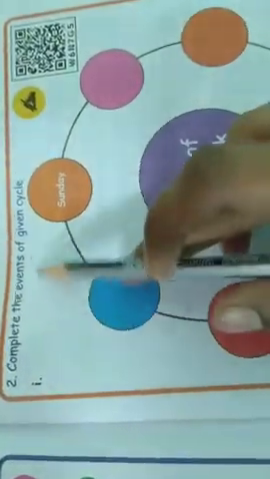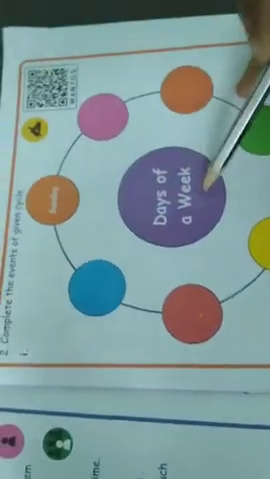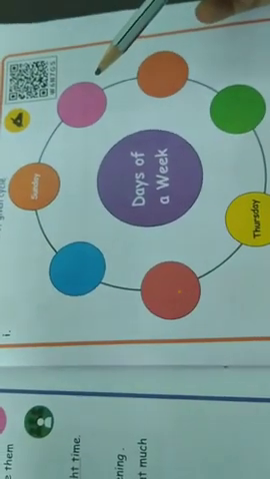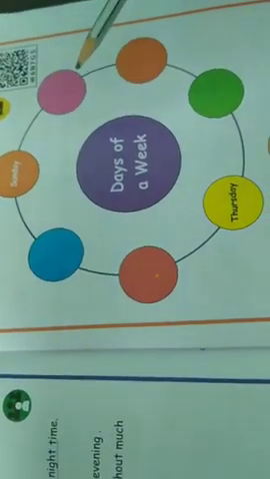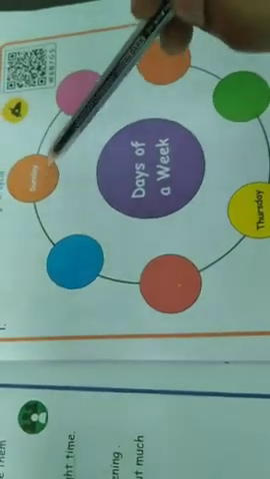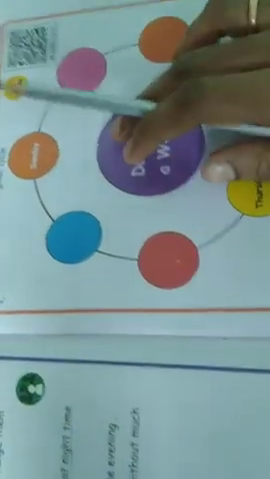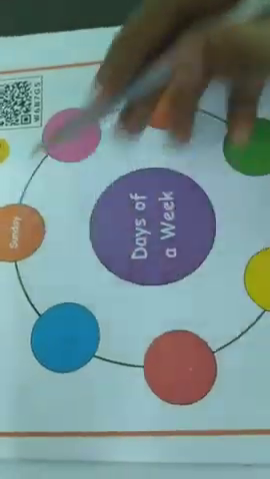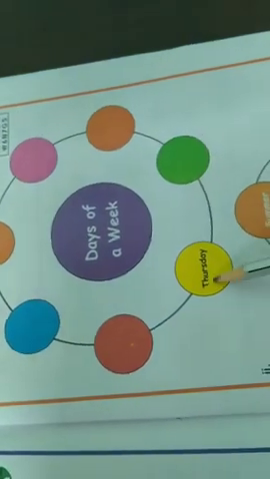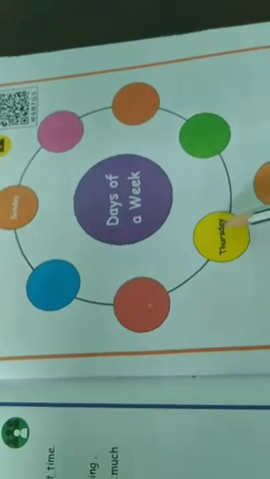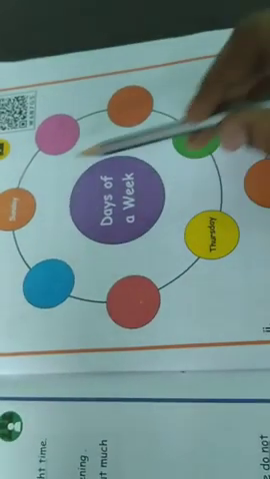Understand? That's all. Next, complete the events of your cycle. Here they are giving the days of the week. How many days in a week? Very good, 7. What are they? Sunday, Monday, Tuesday, Wednesday, Thursday, Friday, Saturday. Days of the week form a cycle. Here they are giving a cycle diagram. First Sunday, Monday, Tuesday, Wednesday, Thursday are already given, so no need to write. Next, after Thursday, Friday, Saturday.